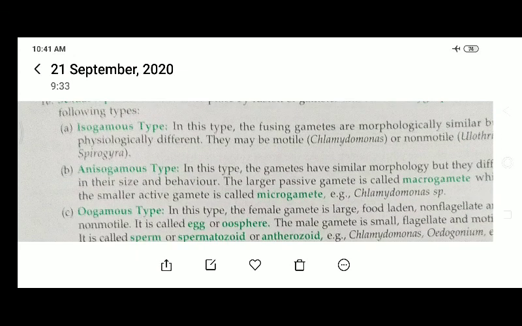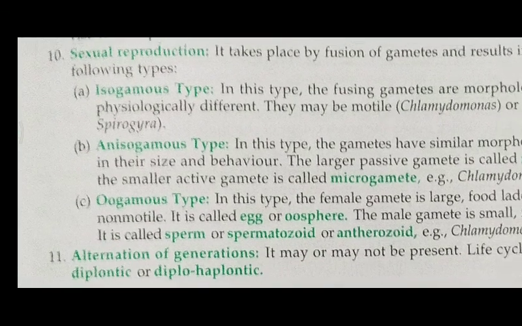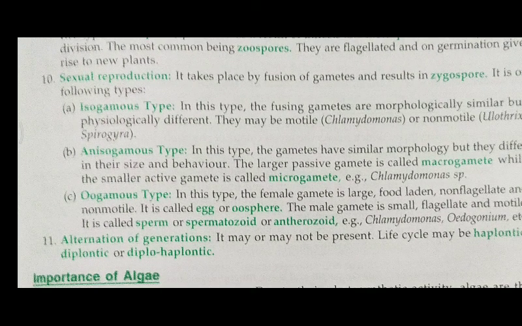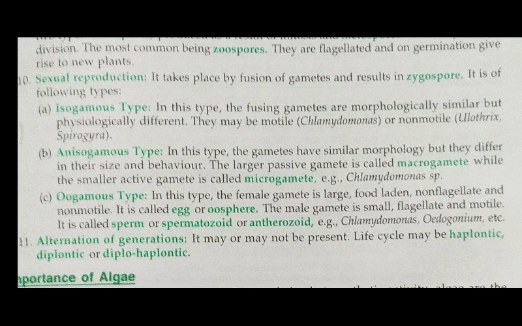For sexual reproduction, there are various types: isogamous, anisogamous and oogamous. Just have a look at these three. First we are going to talk about isogamous. Iso means same. In this type of fusion, gametes are morphologically similar but physiologically different. This type of reproduction is observed in Chlamydomonas, Ulothrix and Spirogyra, etc.